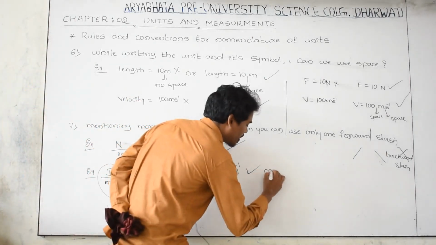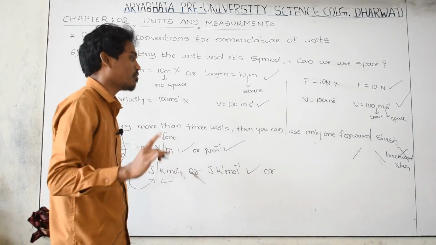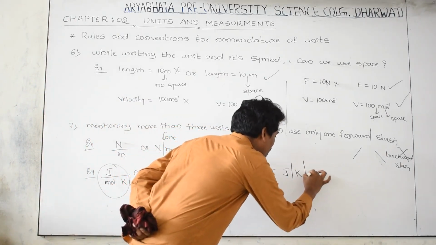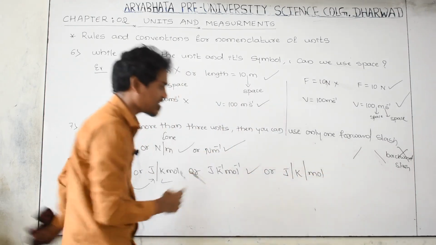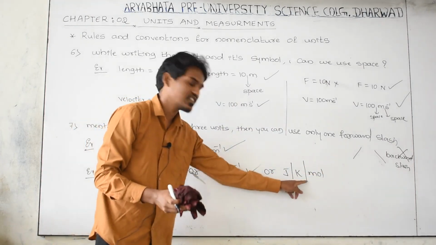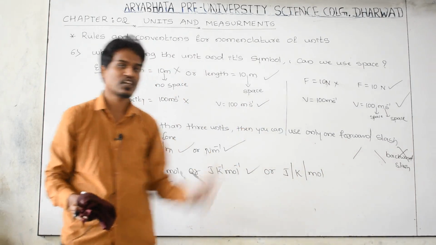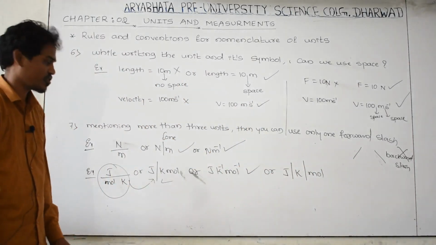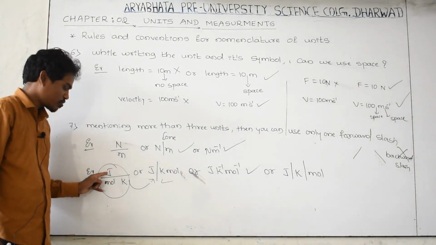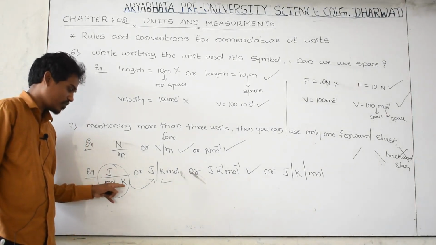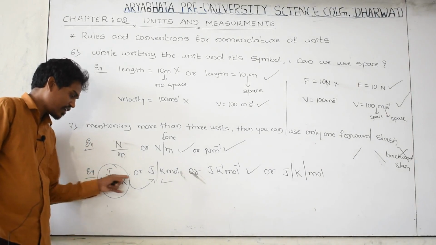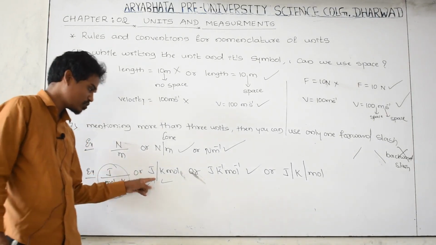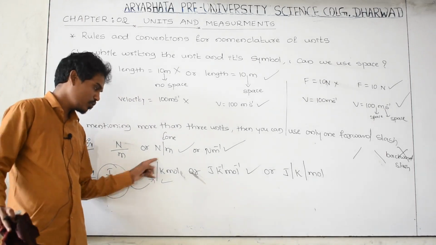But don't use more than one forward slash, that is Joule per Kelvin per mole. How many slashes are there? First forward slash, second forward slash. You should not use that. That is not the rule. That is not the convention in order to express the units. First quantity, first unit, second unit, third unit. First unit divided by second unit and third unit. You can express this one by using only one slash. Yes, Joule per Kelvin per mole.